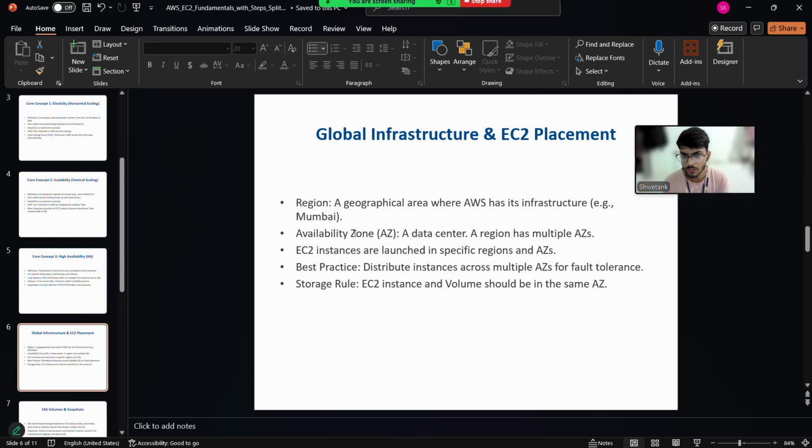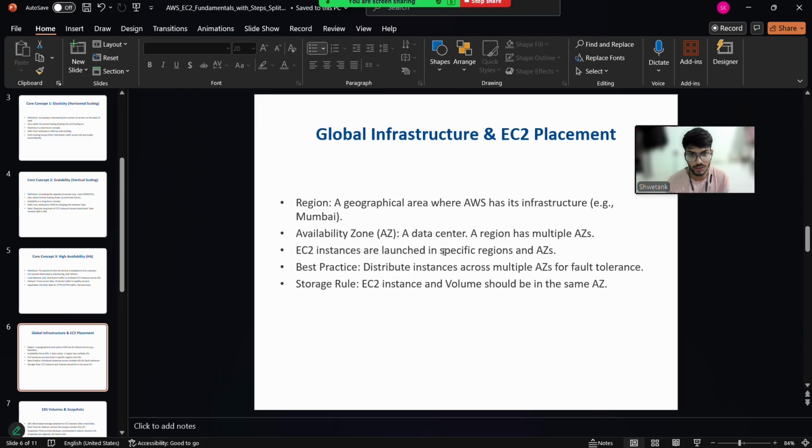Now, global infrastructure and EC2 placement. As we discussed earlier, EC2 is a regional service. For example, if there is Mumbai, EC2 will be available only for the Mumbai region. A region has multiple availability zones. In Mumbai, there are three availability zones: 1A, 1B, and 1C. So EC2 does not depend on availability zones.